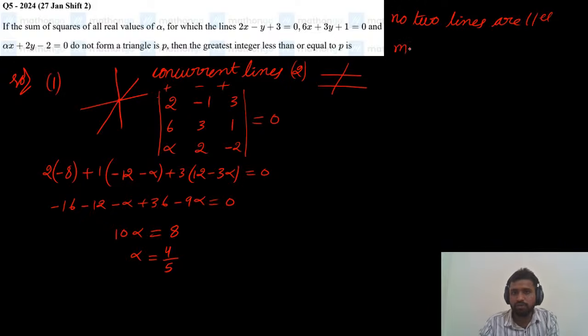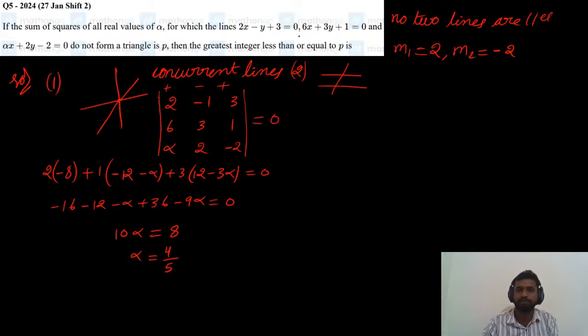The slope of the first line, m1, is minus a by b, so minus 2 by minus 1, which is 2. The slope of the second line is minus a by b, minus 6 by 3, which is minus 2.